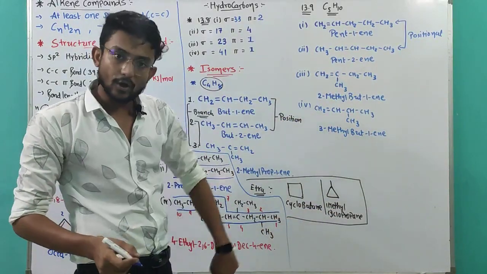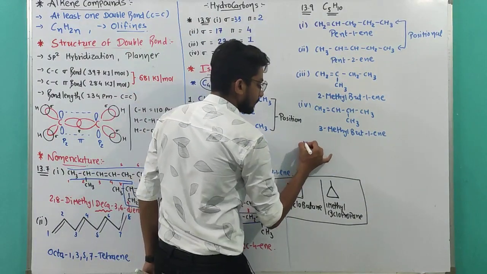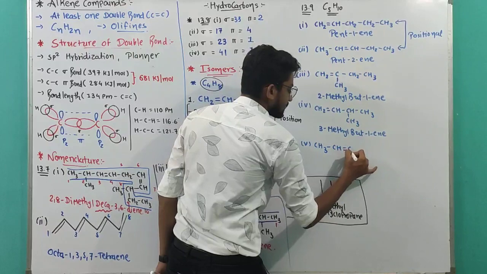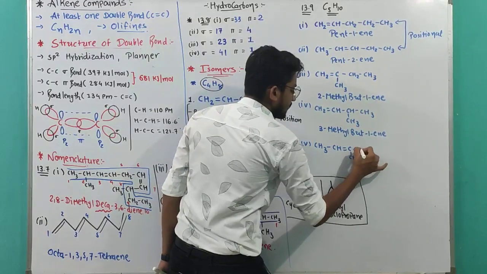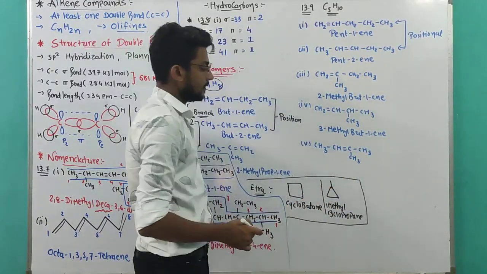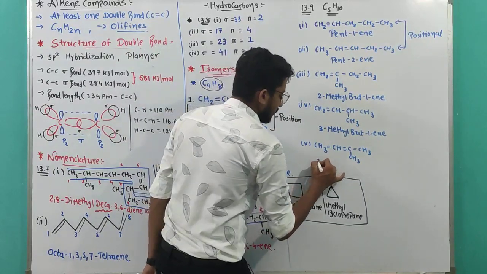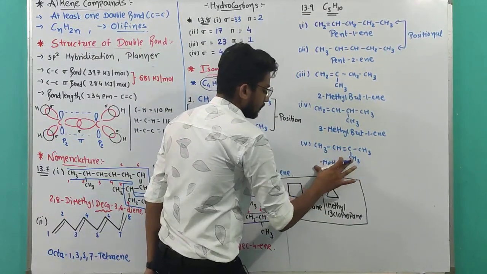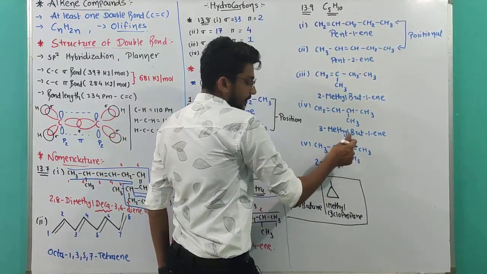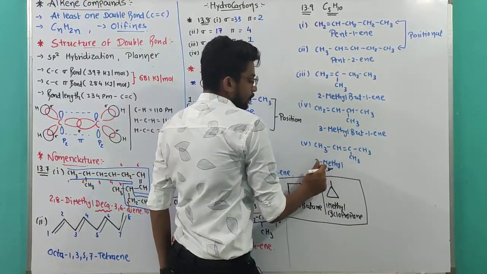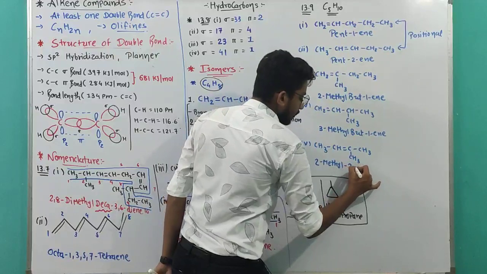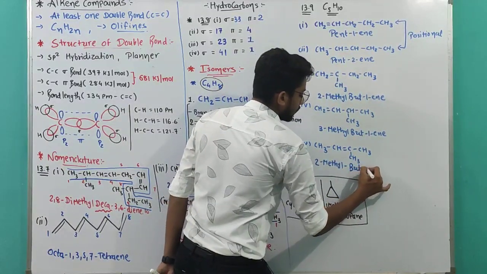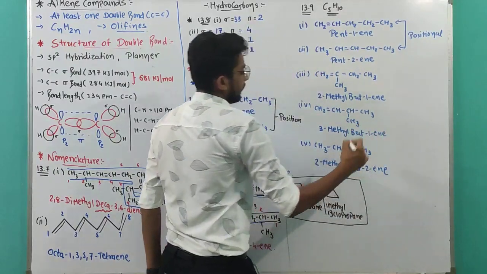Now shift the double bond. So CH3, CH double bond C, CH3, CH3. Now it will be 3-methyl, sorry, not 3. Now numbering will be from here, 1, 2. So 2-methylbut-2-ene.